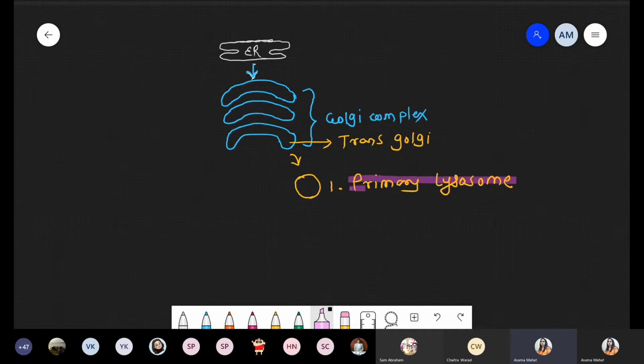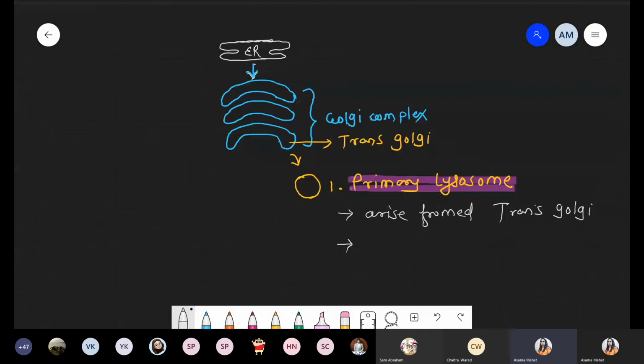So what is the specific characteristic of the primary lysosome? First point, it arises, or is developed, from the trans Golgi. And remember this thing: that primary lysosome will become the future lysosome.